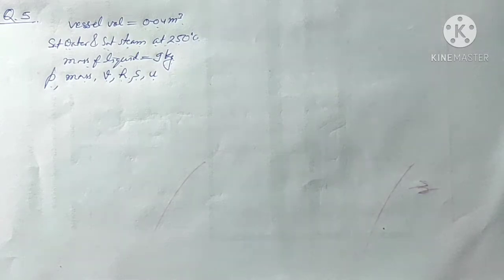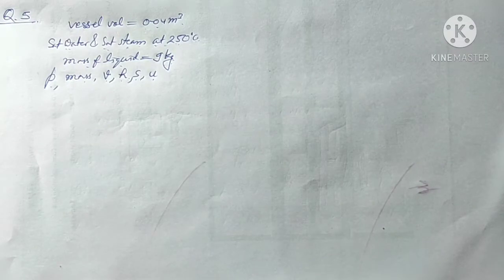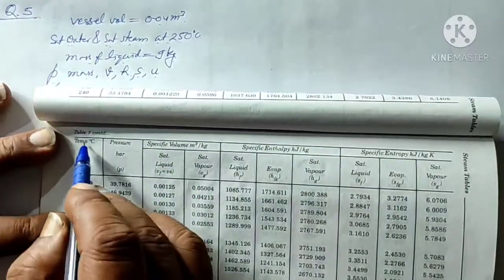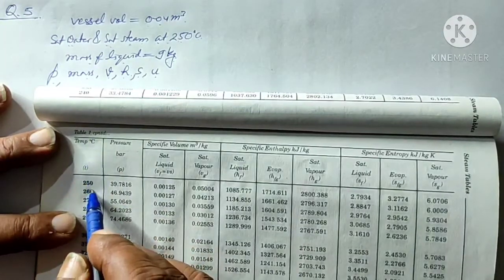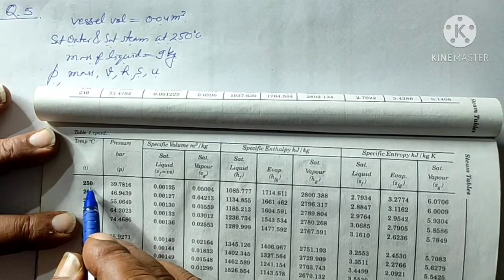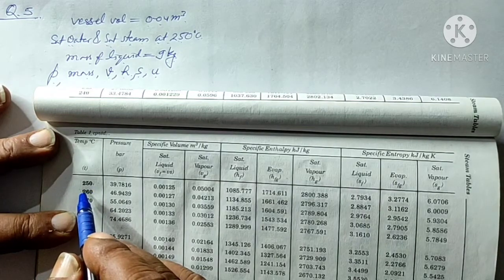That means it will be at a saturated temperature and/or at a saturated pressure. So what we will do, we will go for steam table number 1, where the base is given as the temperature. Here, in the first column, I am looking for 250 degrees centigrade.